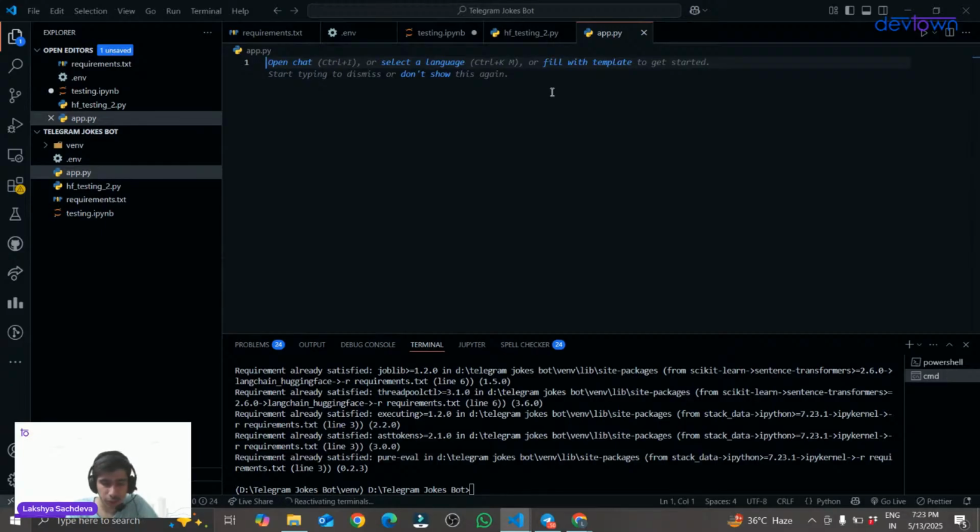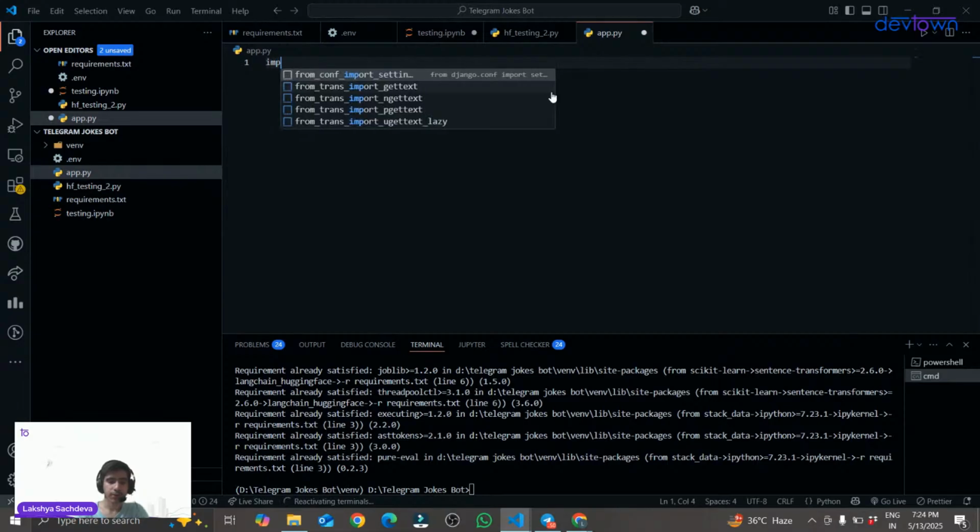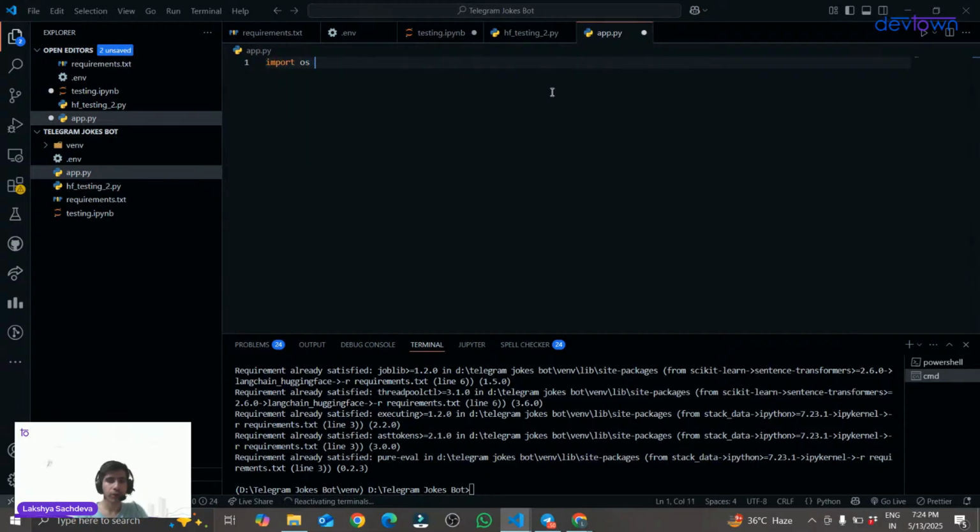Now let's move on to the coding part. What do we have to write in this app.py? First of all, we will be importing all the necessary libraries. The first library that we are going to import is os, the operating system library. The second library we will be importing is re. Now sir, what is this re? This re means regular expression.